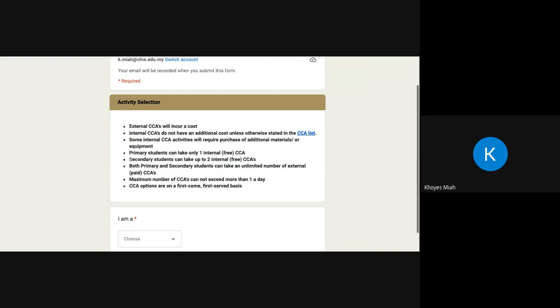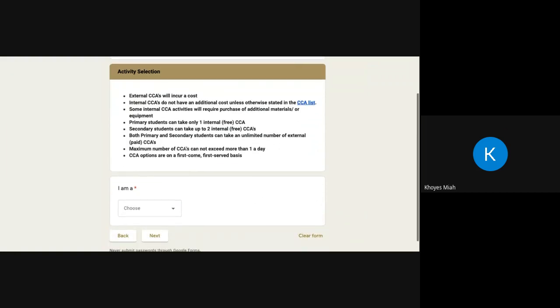In every case, where possible, your first choice will be given, and if not, they will be the second choice, etc. Secondary students over here can take up to 2 internal CCAs, which are included in the school fees package. And then if you'd like to take 3 more, they will have to be external CCAs, which are paid CCAs. So you'll have to just go through the form and make sure you are selecting the correct ones that work for your child. And the discussion with your child would be quite important in this case.